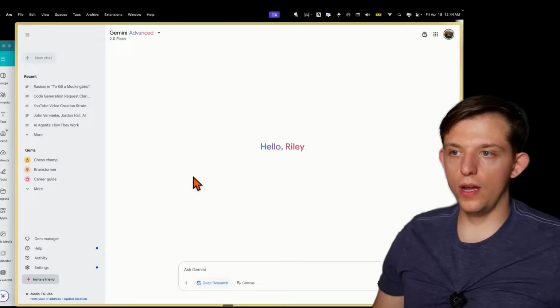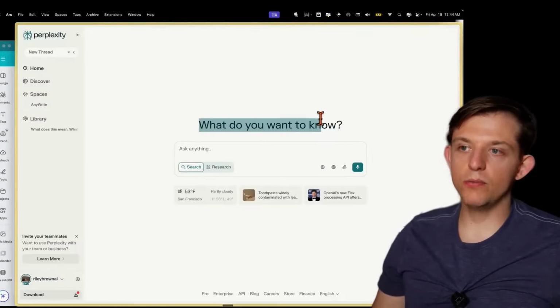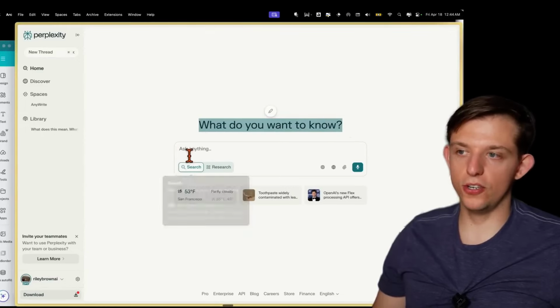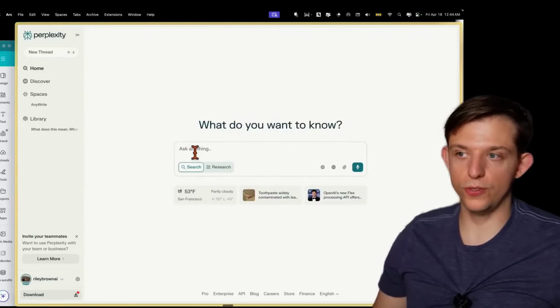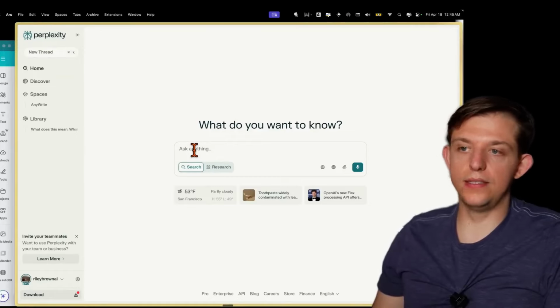But there's also a lot of other LLM tools. Like we can actually just use Perplexity. This was the first ever model that did search, and now all of the tools have search. And so I think they might be trying to figure out what they're going to do that is differentiated.